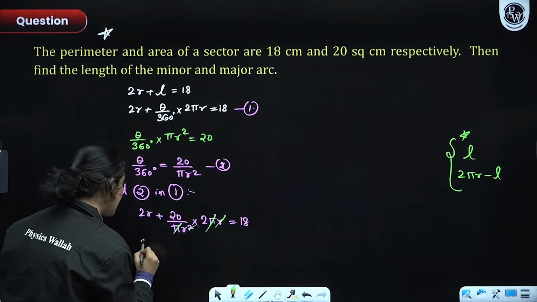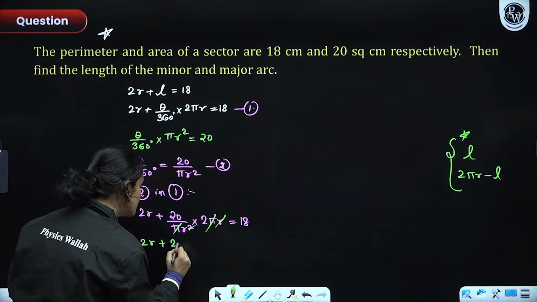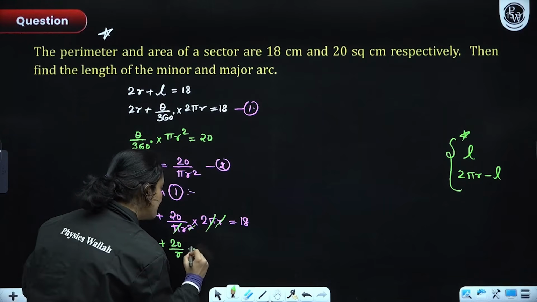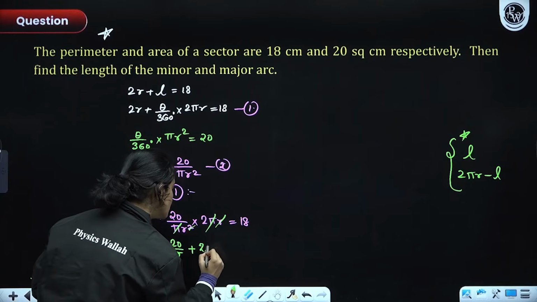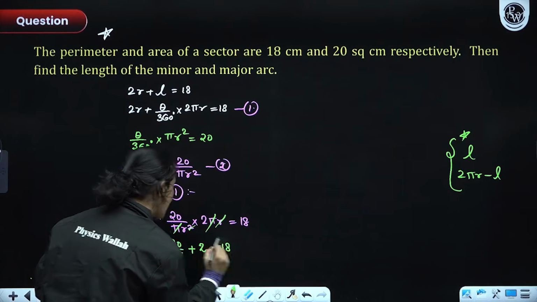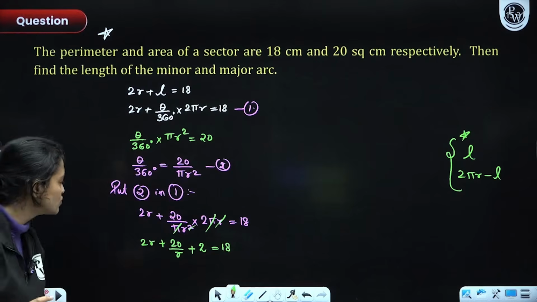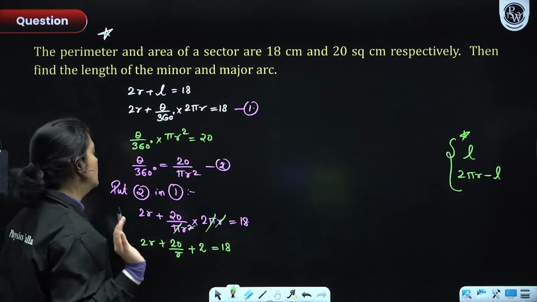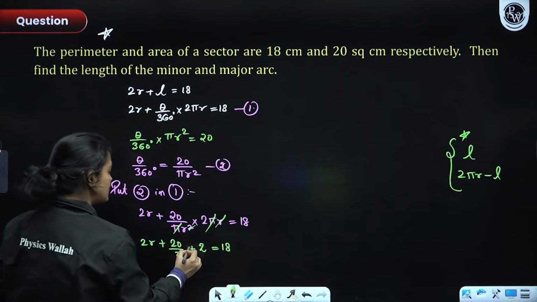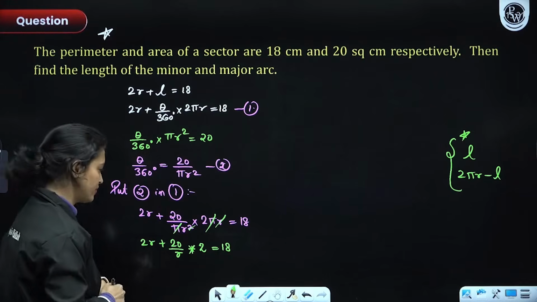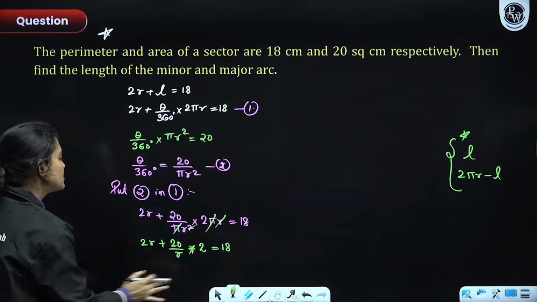So we basically have (2r + 20)/r into 2 is equal to 18. This is what we have, yes or no? Sorry, this is into 2. My fault, everyone. It is equal to 18. Okay? Now let's solve this, everyone.